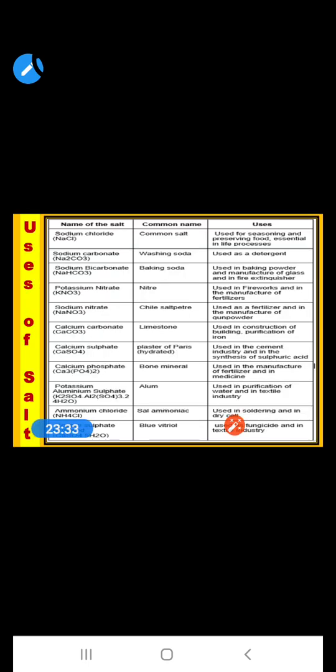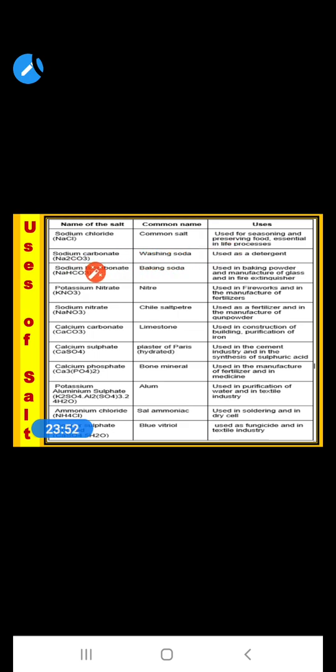Now we move to the uses of salt. The first one is sodium chloride, common name common salt, which we use to preserve food, and it is essential for our life processes.